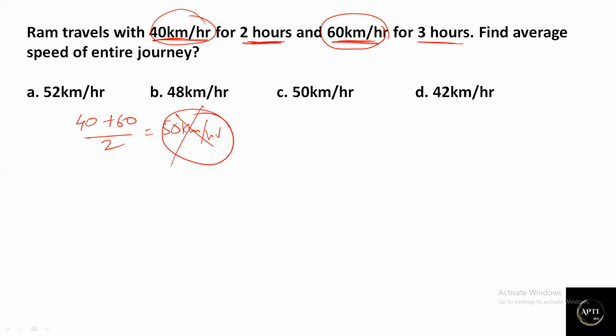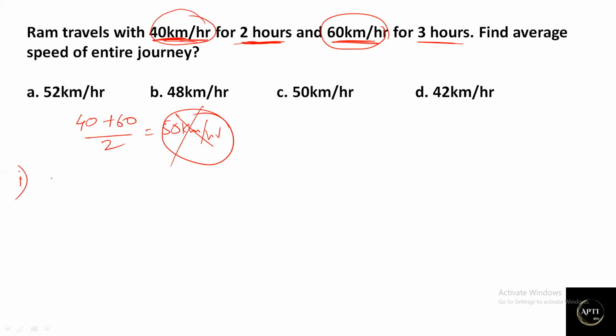Actually, 50 kilometers per hour is wrong. That's what I'm saying from the last slide. What we need to focus on is the time taken. For 40 kilometers per hour, how many hours they travel, and for 60 kilometers per hour, how many hours he travels. Based on that we can calculate average speed. This is the first case, which is most important.